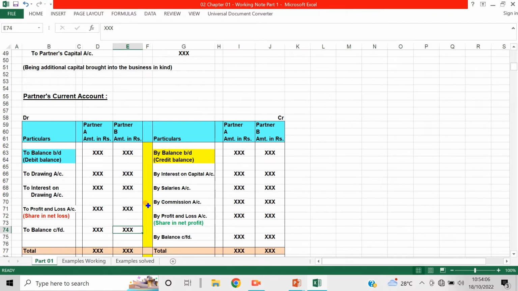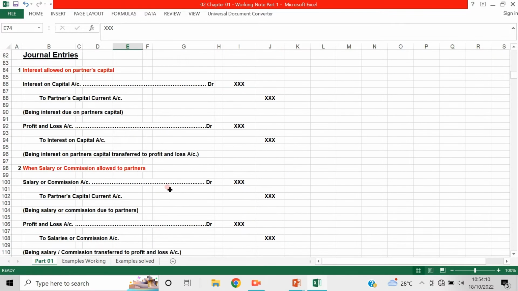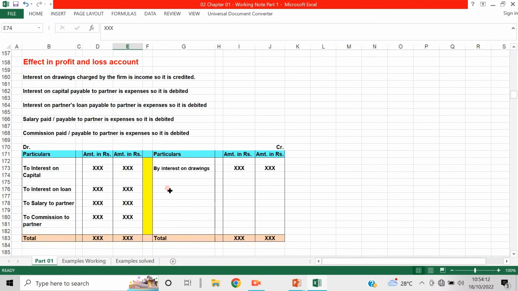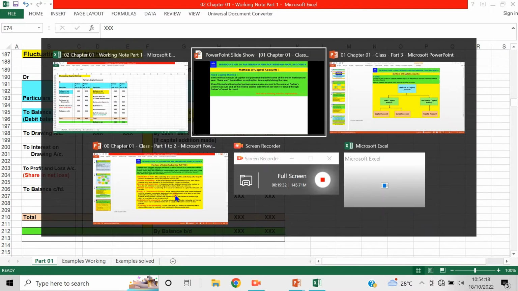So hope you understand this concept. Now we will just see fluctuating capital account. We will just learn.